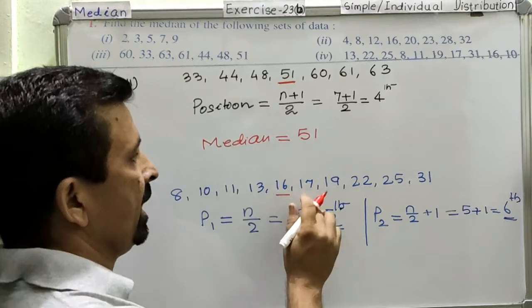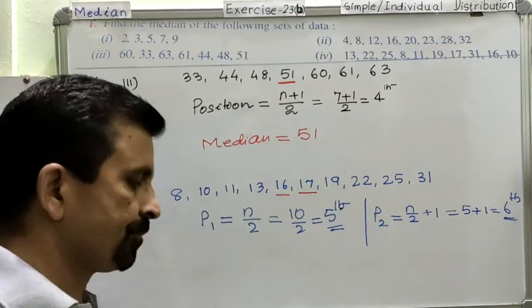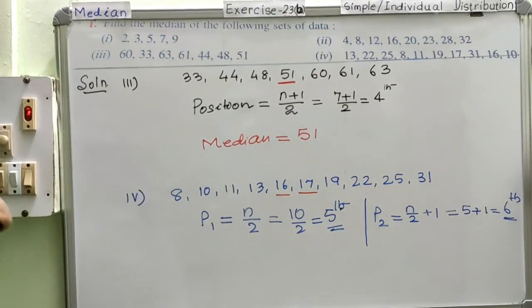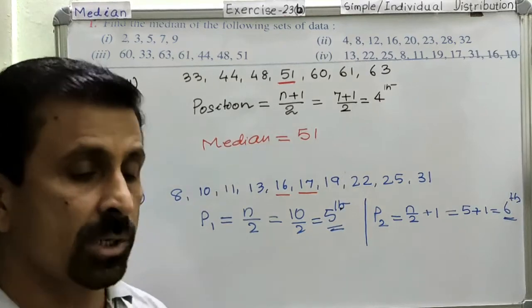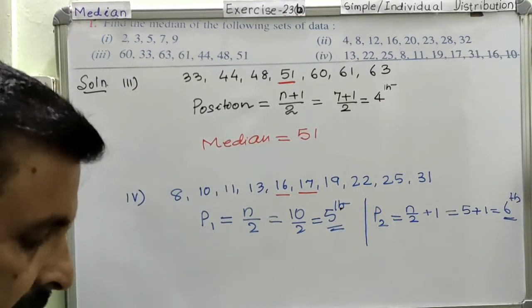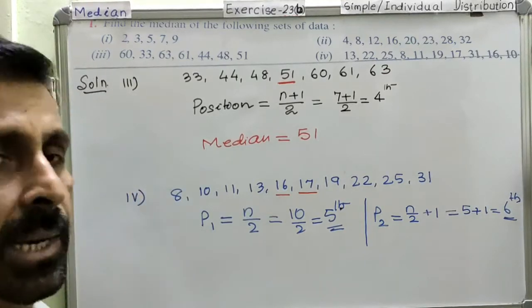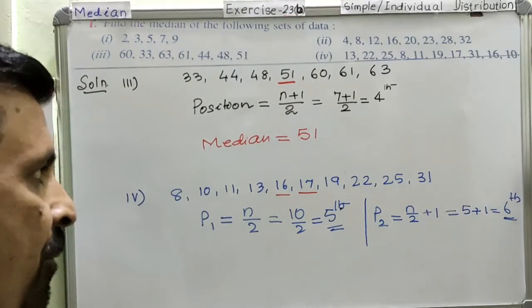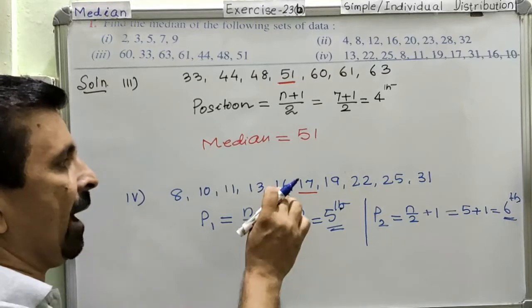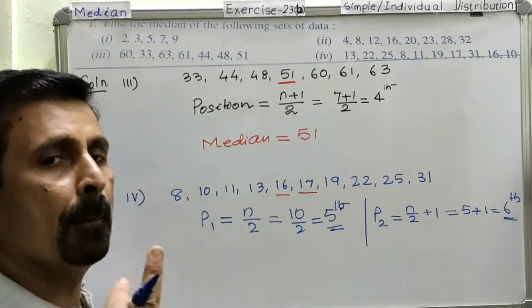5th position and then 6th position is this. So here we got 2 data. But you know very well that there cannot be 2 medians. Median has to be only 1. And therefore we are going to find out the average of these 2 as the median.